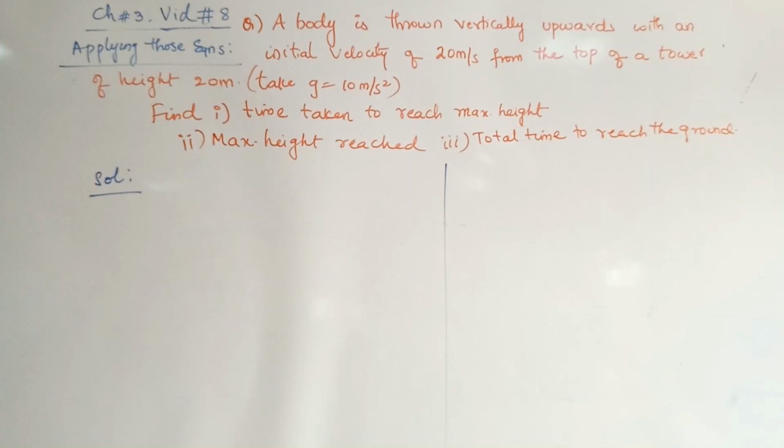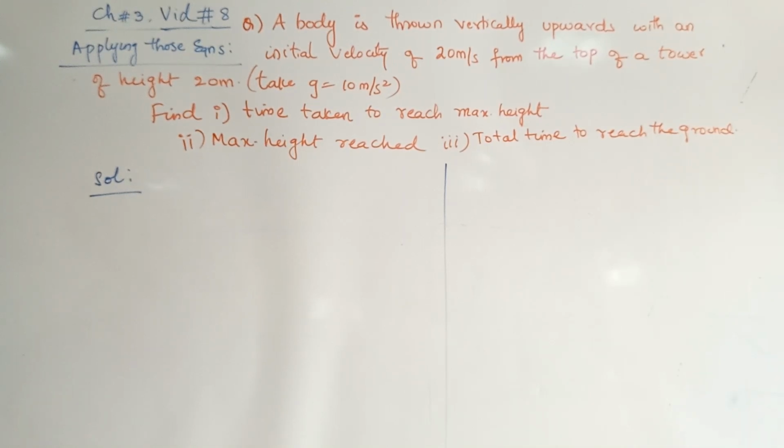Students, check out one more question to apply the conditions I have said earlier. A body is thrown vertically upwards with an initial velocity of 20 meters per second from the top of a tower of height 20 meters. Take g is equals to 10 meters per second square. Find the time taken to reach the maximum height, how much maximum height is reached, and the total time to reach the ground from that height.